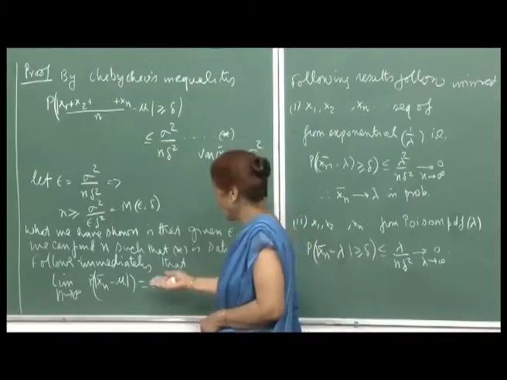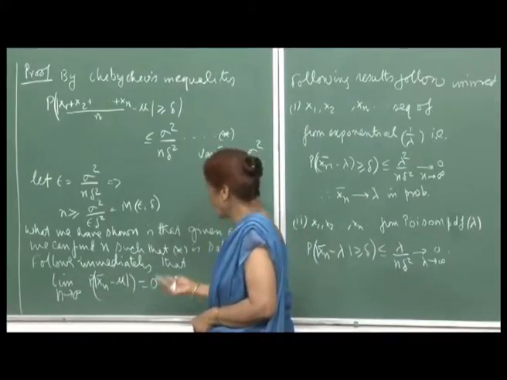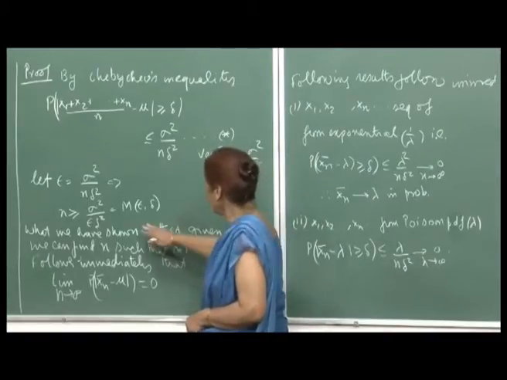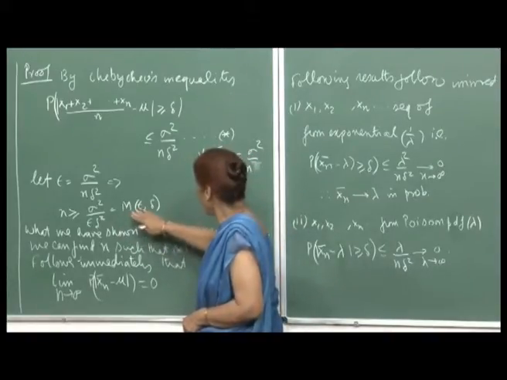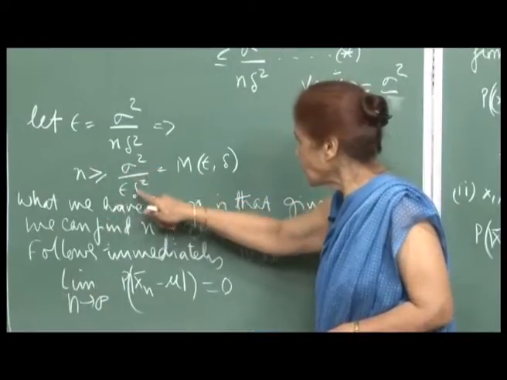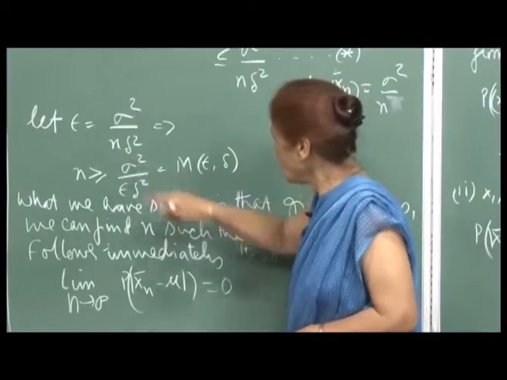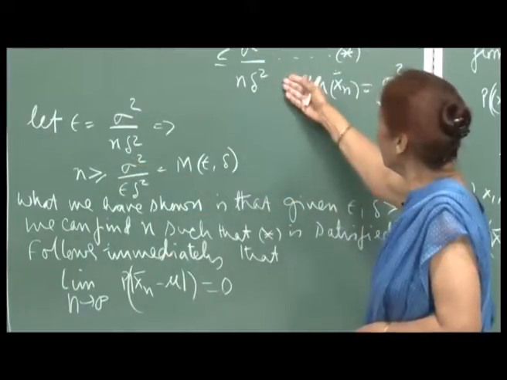So, this is our M of epsilon delta in the definition of limit of the probability, when we define what we mean by limit in the probability sense. For all n greater than or equal to this number, given an epsilon and delta, this inequality will be satisfied.